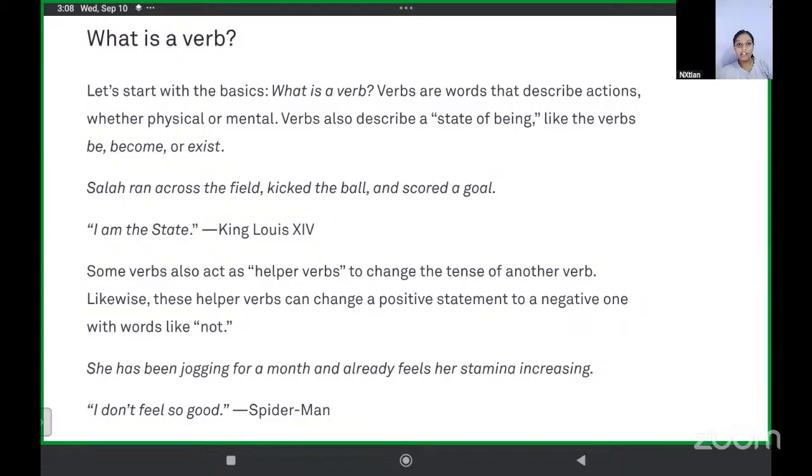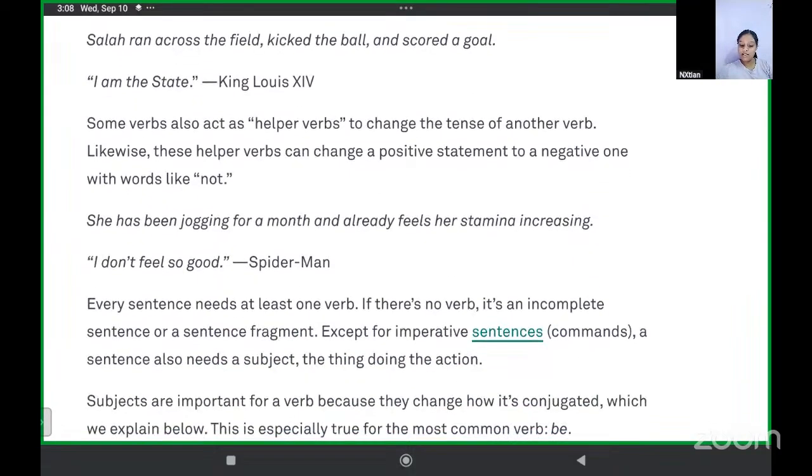Okay. I do not like ice cream. I like ice cream is a positive sentence. I do not like ice cream is a negative sentence. Okay. She has been jogging for a month and already feels her stamina increasing. Now, I don't feel so good. Spider-Man said this. Okay. And it is a negative sentence.